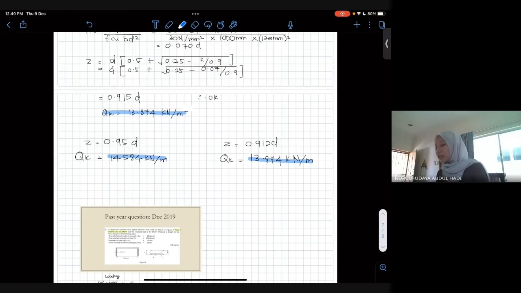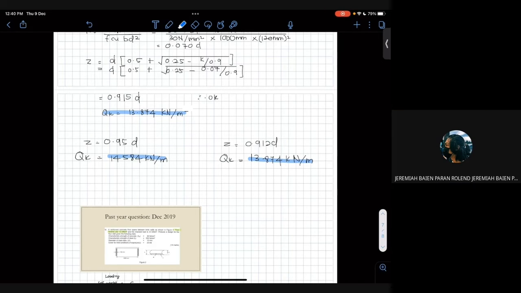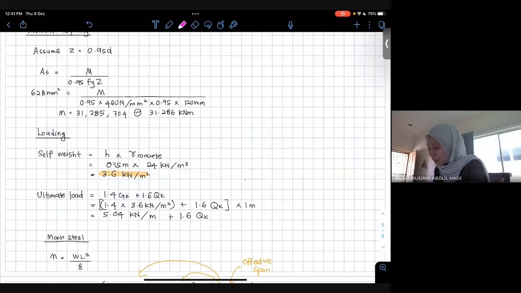Okay, that's why kita kena check. Sebab kalau kita letak lebih, kita letak sampai 14, fail lah the slab. Sebenarnya dia boleh support 13.874 je. Masih faham? Okay.